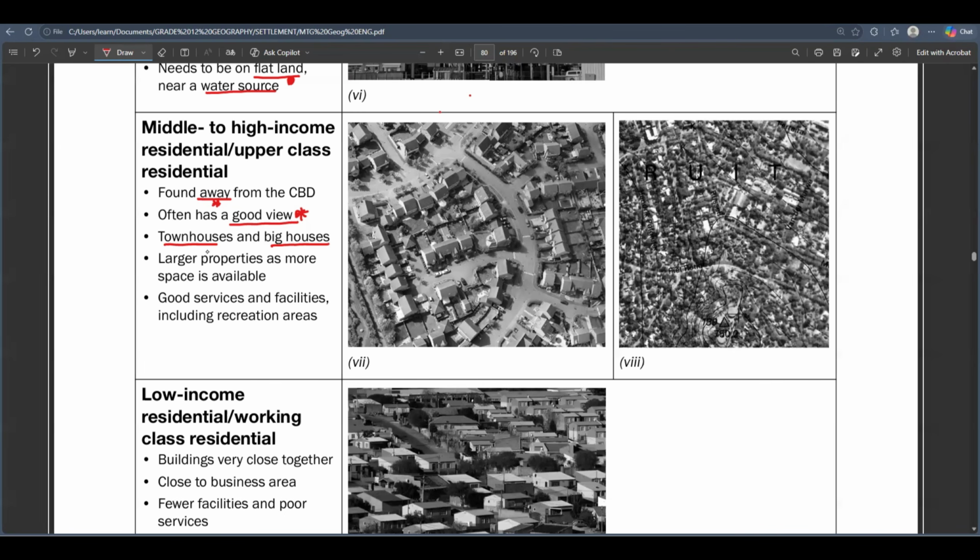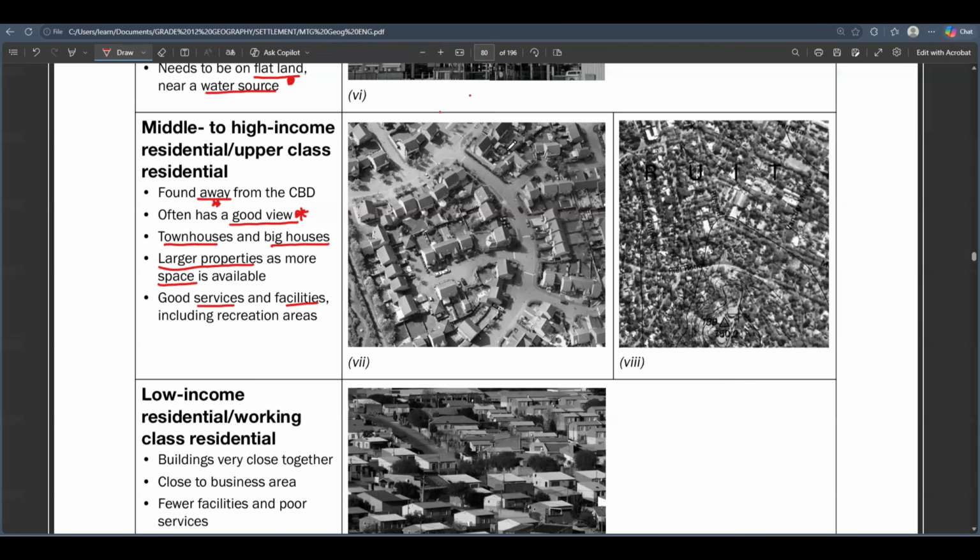So there are large properties there. You'll see estates in a high income residential area, beautiful houses, suburbs, because there's a lot of space available. But in a CBD, you can never build an estate or a suburb, because the CBD is fully packed. People just want to do business there. But in the high income residential areas, people want to just stay in peace. They have got good space, they are far away from the noise of the CBD, and there are also good services and facilities.